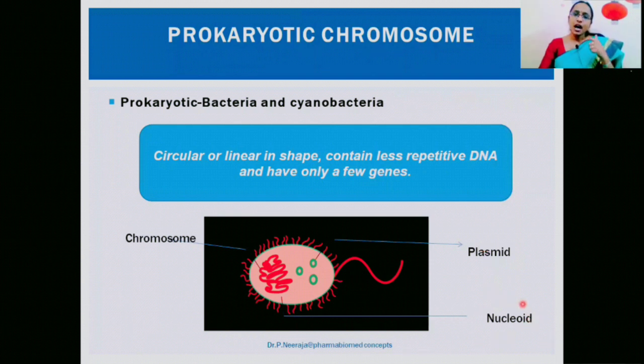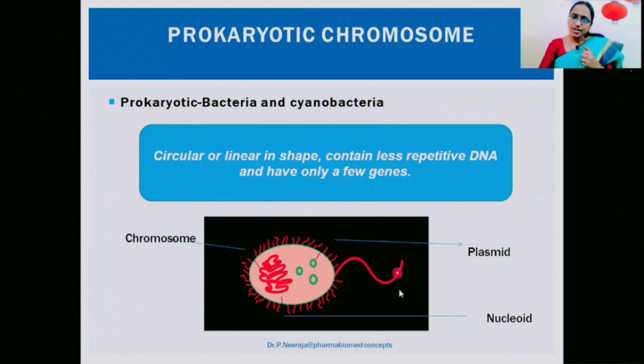In this nucleoid, the chromosome may be circular or linear in shape or discrete, and it contains very little DNA. Repetitive DNA also is less, and it contains very few genes when compared with the